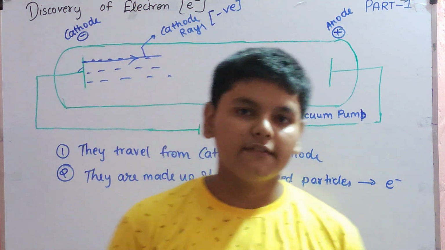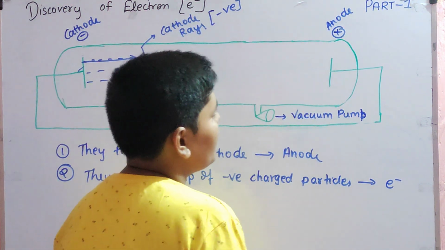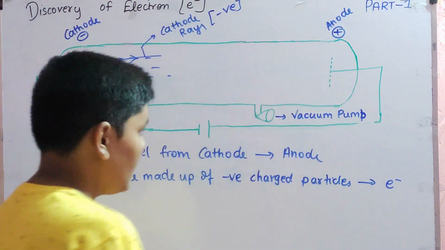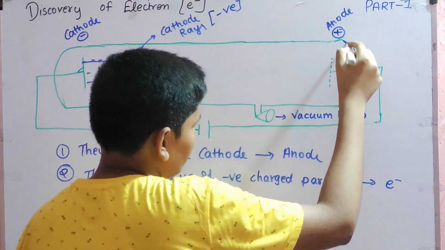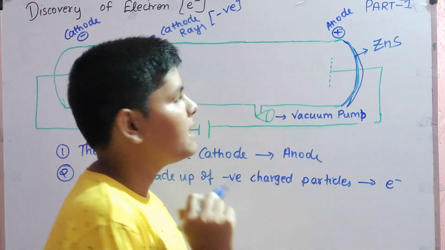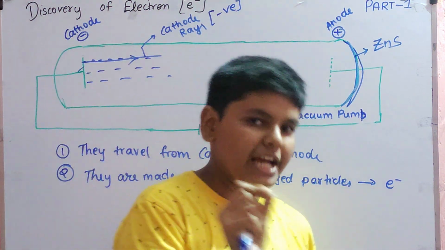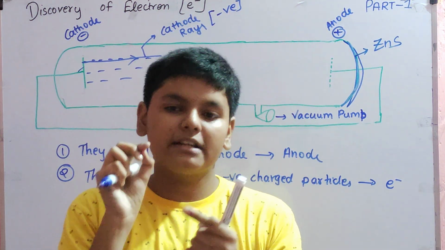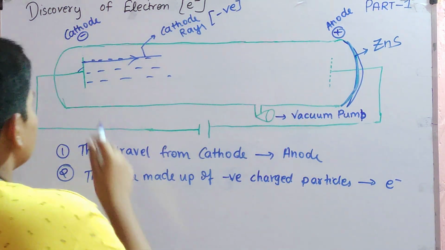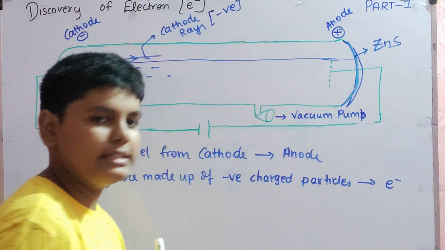If they are invisible, how did they find out about these cathode rays? First, they perforated the anode. Perforation means making some holes inside the anode. They perforated this electrode and they applied a screen over here. This screen was made up of ZnS, zinc sulfide. This is called a fluorescent screen. If any particle goes towards that screen and touches it, the screen glows. That is why it is called a fluorescent screen. These cathode rays went through this perforated anode and hit the ZnS wall.